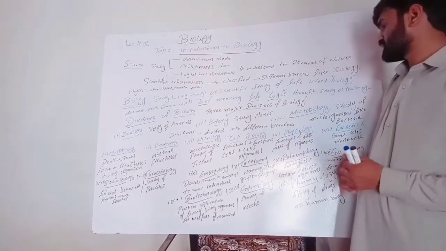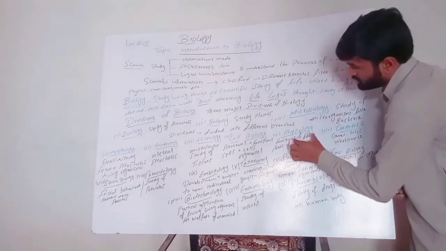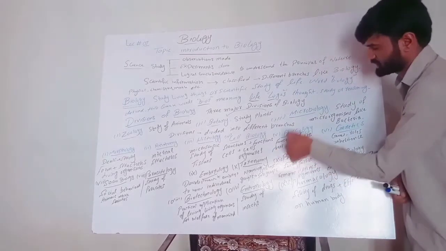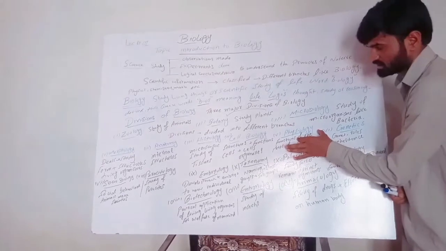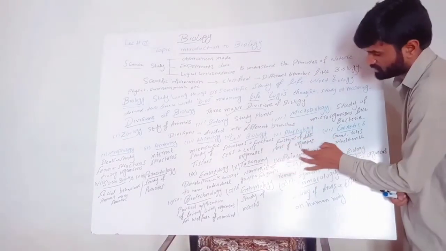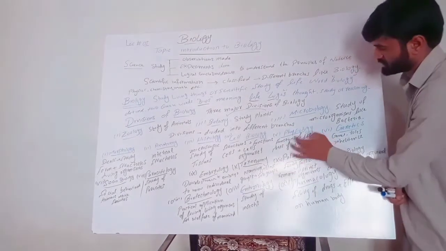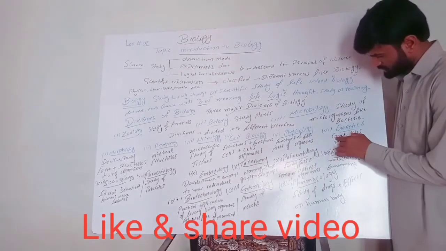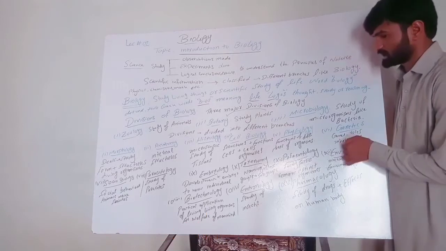Next one is physiology. The study of functions of different parts of a living organism is called physiology. Genetics is the study of genes and their roles in inheritance.